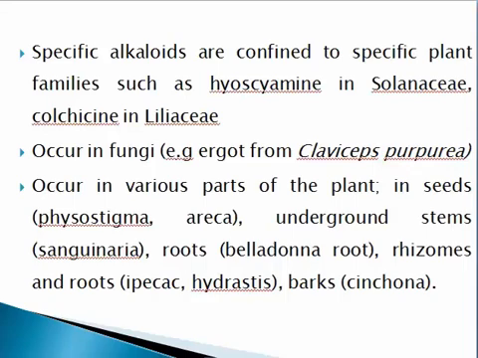In the case of seed, the plants are Physostigma and Areca; underground stem, such as Sanguinaria; roots, such as belladonna root; in the case of rhizome and root, ipecac and hydrastis; and in the case of bark, cinchona are the examples that contain alkaloids. So you can say various plant parts contain alkaloids.